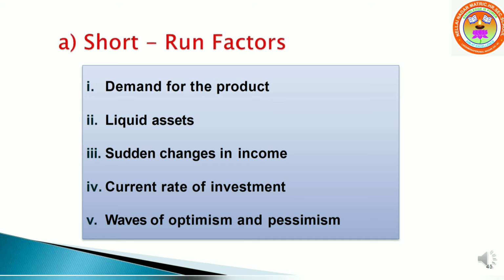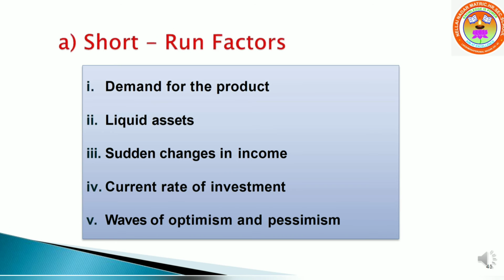That's why it is called sudden changes in income. Current rate of investment: if in a particular industry much investment has already taken place, and the rate of investment currently going on in that industry is also very large, then the marginal efficiency of capital will be low.